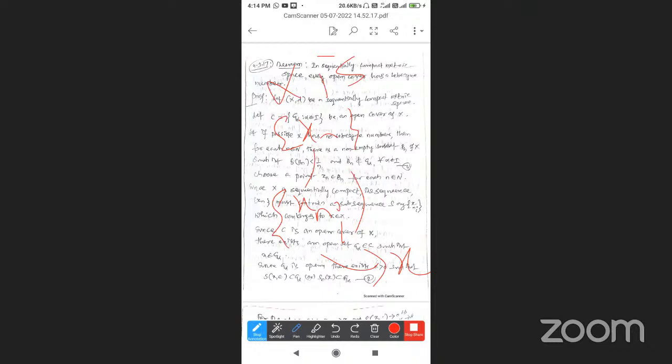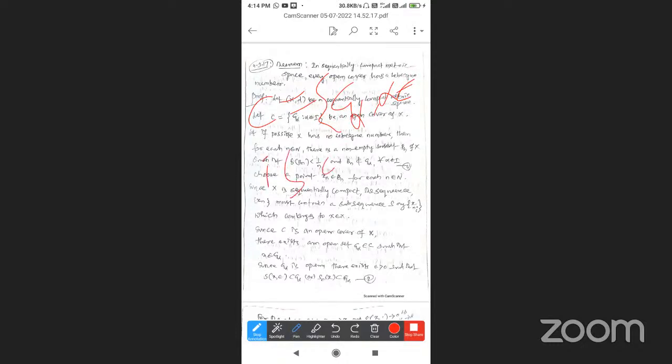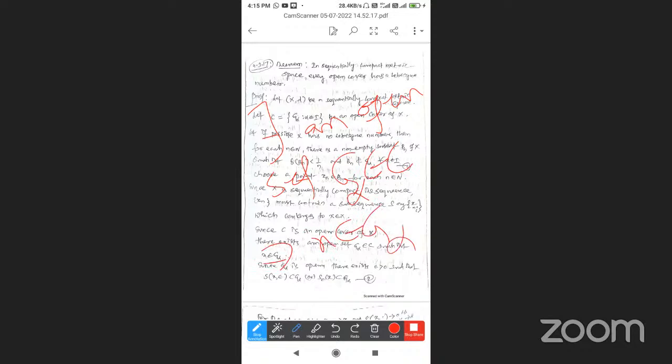Since C, the set of G alpha such that alpha belongs to the index set, is an open cover of X, there exists an open set G alpha belonging to C such that x belongs to G alpha.